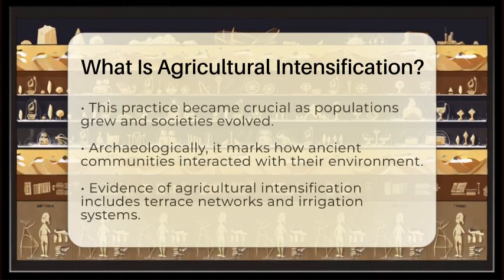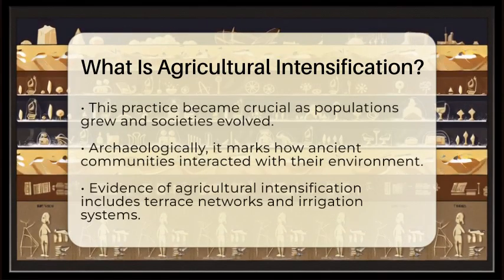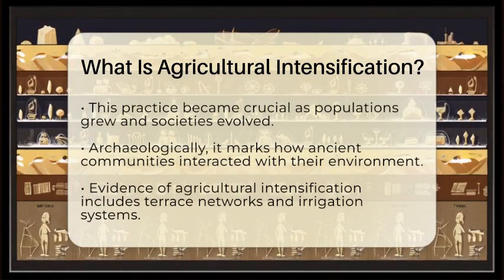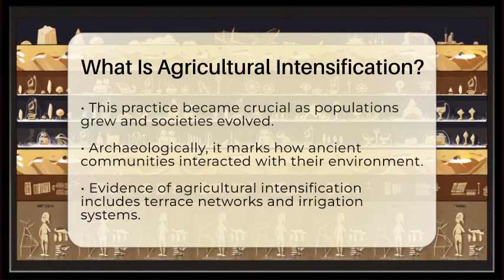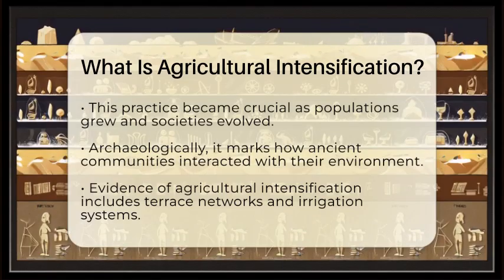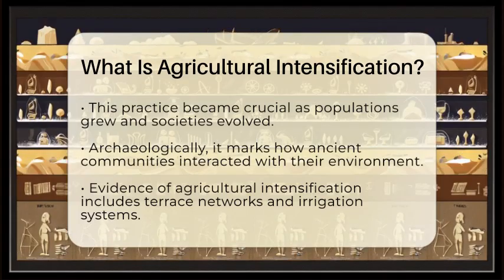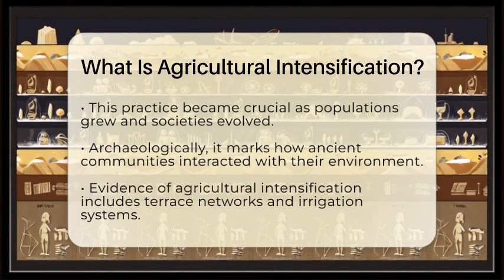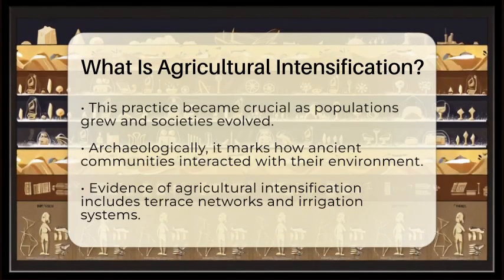From an archaeological viewpoint, agricultural intensification is a key marker of how ancient communities interacted with their environment and resources. Archaeologists look for evidence of agricultural intensification in various forms. For instance, they study extensive terrace networks, large-scale irrigation systems, and soil modifications. These findings help them understand how ancient peoples adapted their farming practices over time. Often, these changes align with population growth, environmental challenges, and technological advancements.